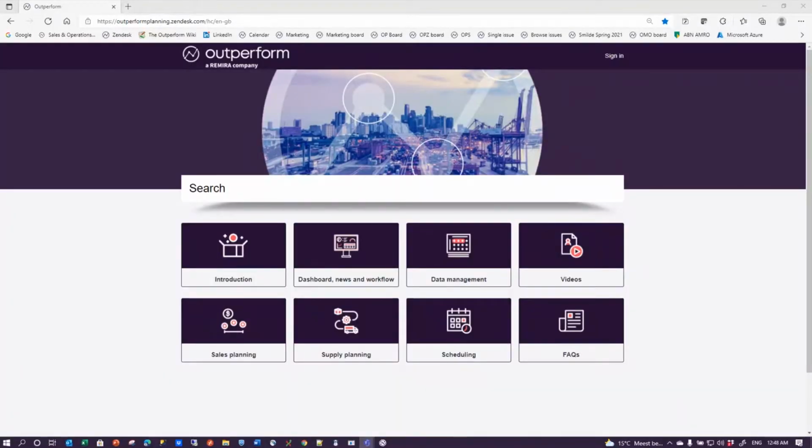Hello. In one of the earlier videos, we already used the inventory exceptions news reporter. But now, what actually is news? What are the reporters trying to tell you? This video will explain the news concept and how it relates to other concepts in Outperform Planning.